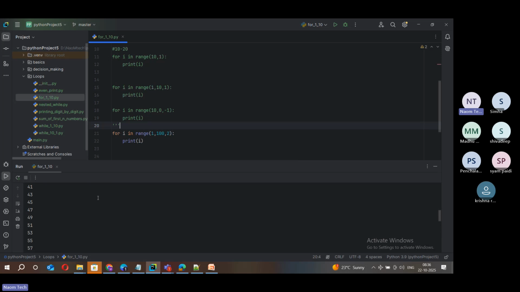Because the start is 1, when you increment that odd number by 2, we always get a sequence of odd numbers here. Suppose you want even numbers, either you can start with 2 here. Now run this down. You can see that it started with 2 and you got all even numbers. But the point is here we are not checking if it is even or odd. The program here is we are trying to increment by 2. So when you increment that range of numbers by 2, you can see the output.